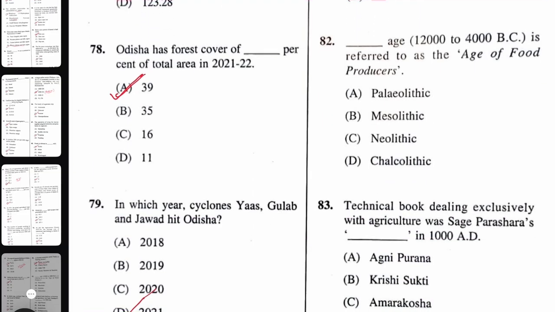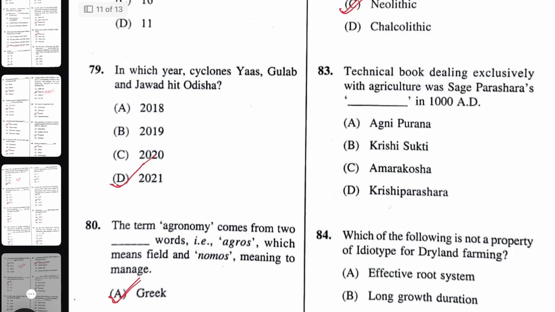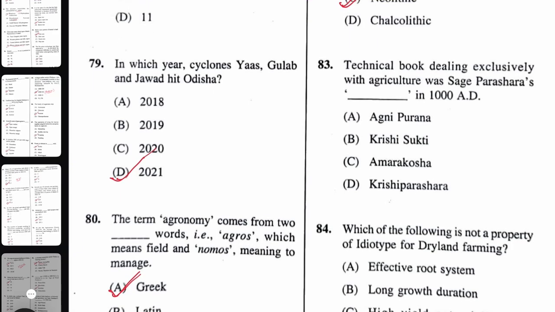Which age is referred to as the age of food producers? That is Neolithic age. Next, technical book dealing exclusively with agriculture was written by Parasara in 1000 AD. Which book? That is Krishi Parasar.